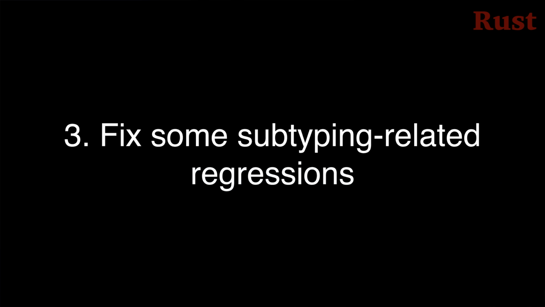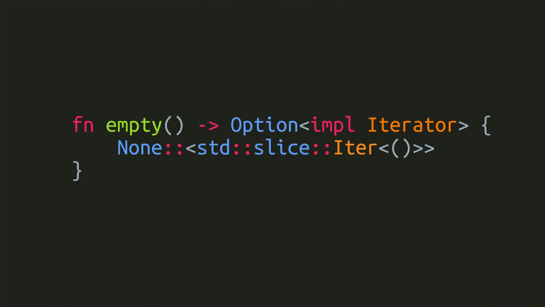Number 3, another compiler crash that could occur when dealing with subtypes has been fixed. For example, if you wanted to create a function that returned an option enum, but then for the generic type of the option, you put something like anything that implements the iterator trait, then the compiler might crash in 1.74.0. That's been fixed. That's it for the patches in 1.74.1, but there is other Rust news that I want to go over today, so let's keep going.